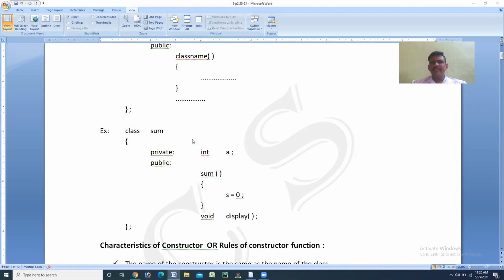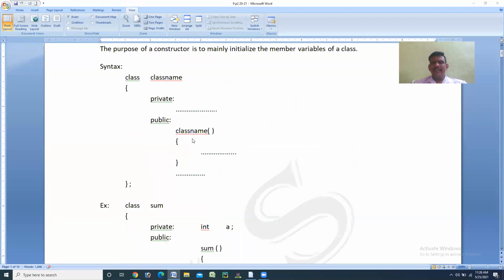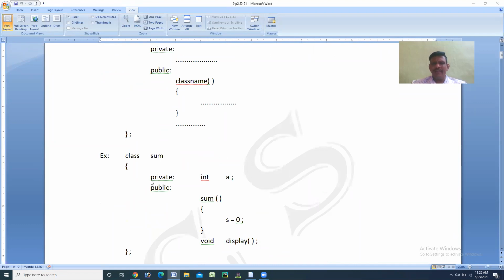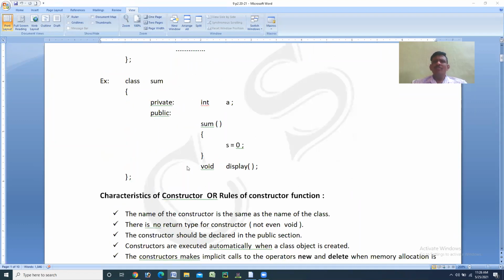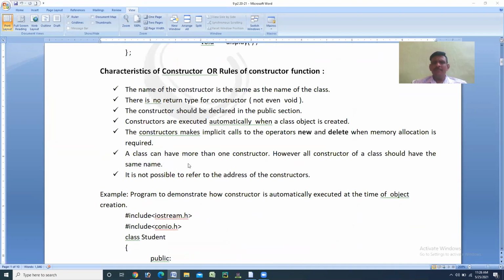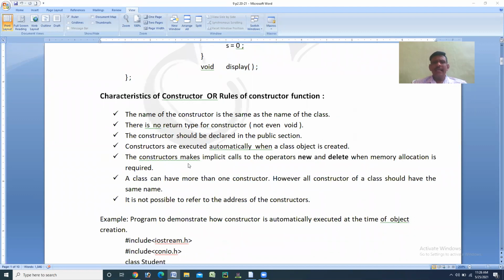Then syntax, you write the syntax like this, that is class name, private, colon, then dash, public, colon, then class name member function, opening brace, dash, closing brace, then dash, closing brace, semicolon. This syntax. For that reference, you have written this example also. So after knowing these 3 points, then we'll move towards an essay type question.